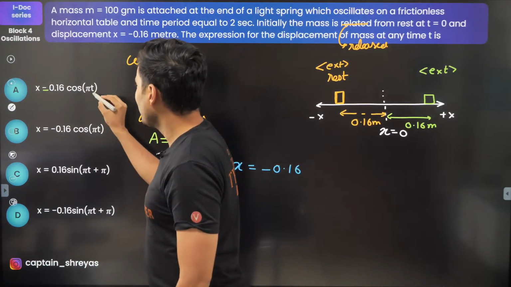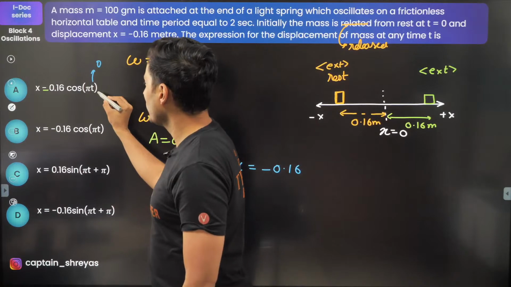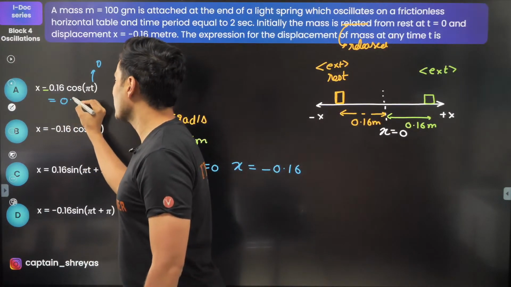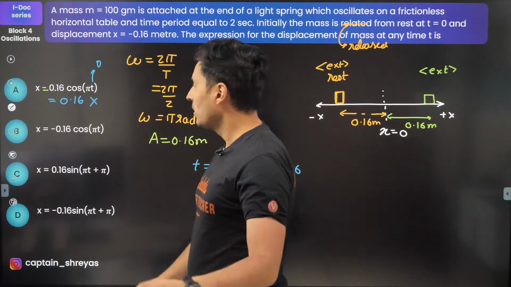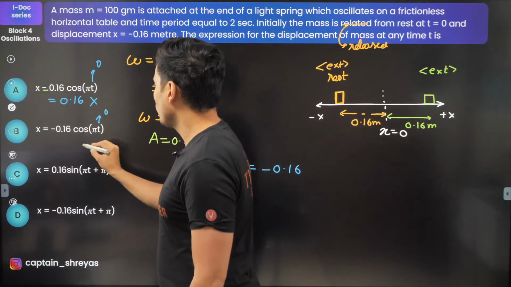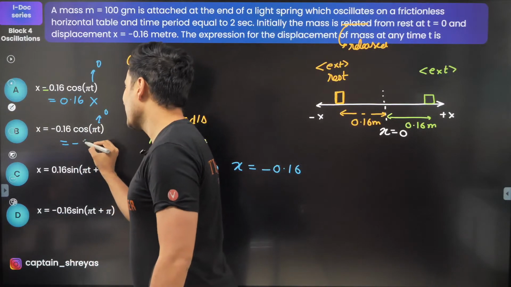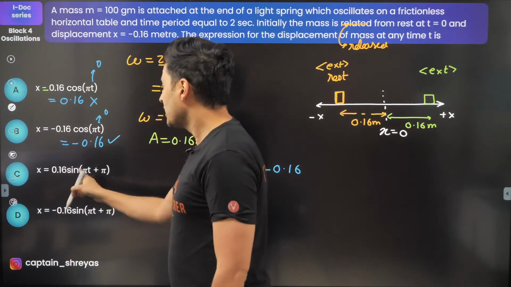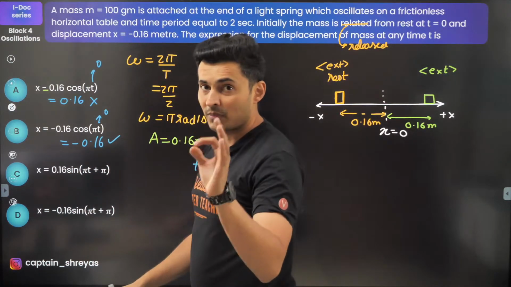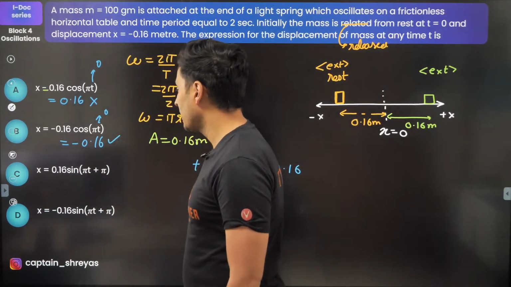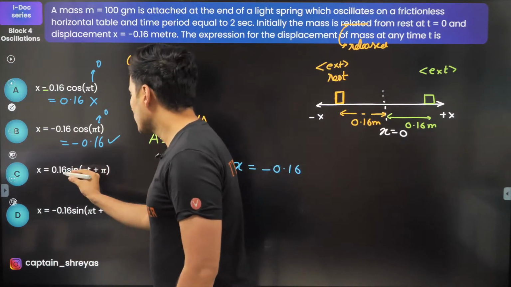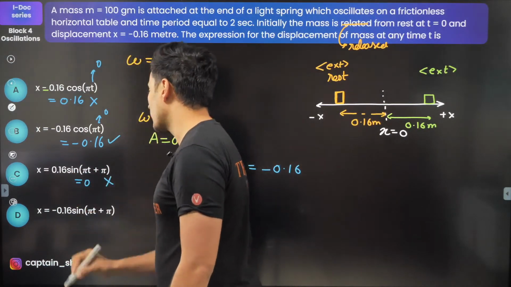So if you substitute time as 0 over here, cos 0 is 1, here I'm going to get plus 0.16. So this is wrong. Here substitute time as 0, cos 0 is 1, so here I'll get minus 0.16. Yes. Here if you substitute time as 0, then you will get sine of pi, and sine of pi is 0. So this is out of question.